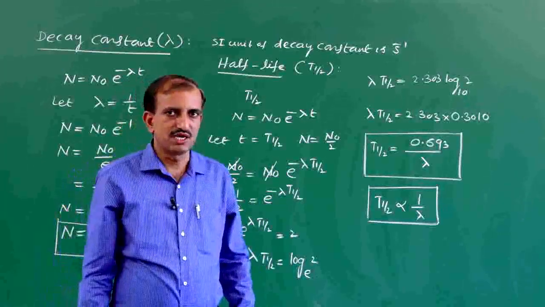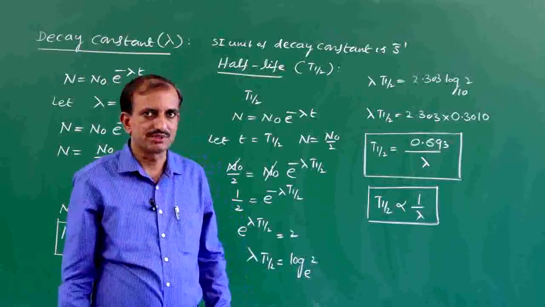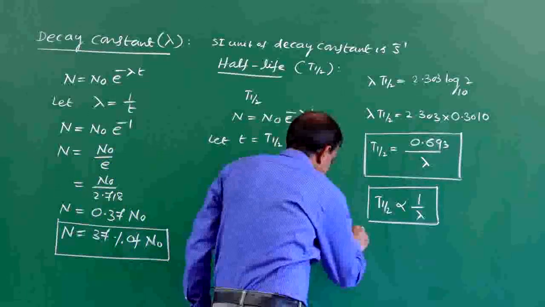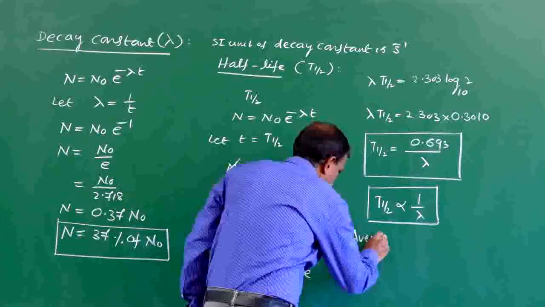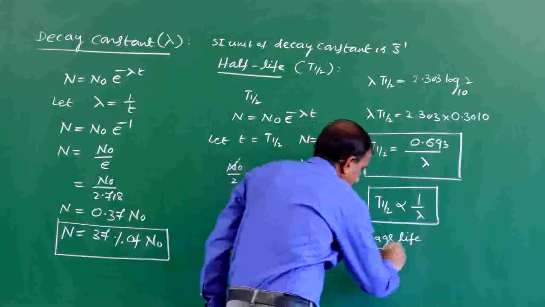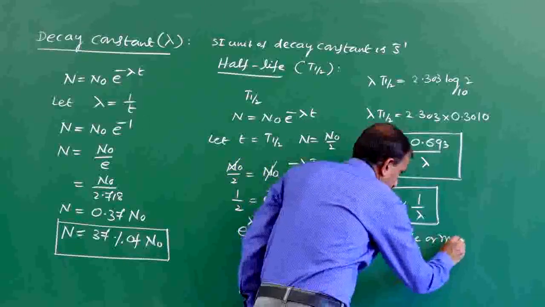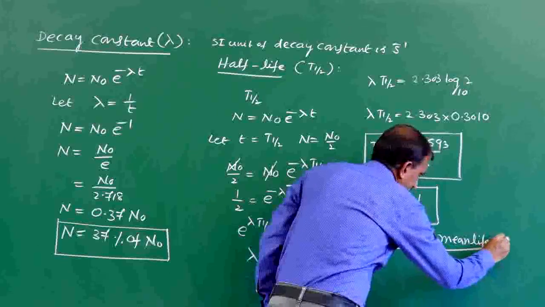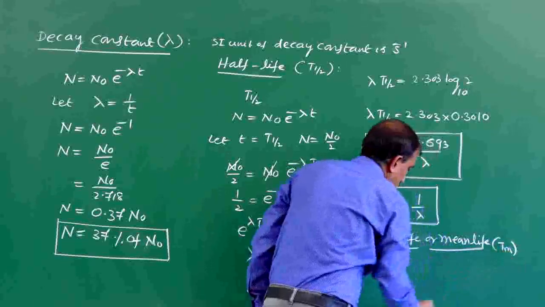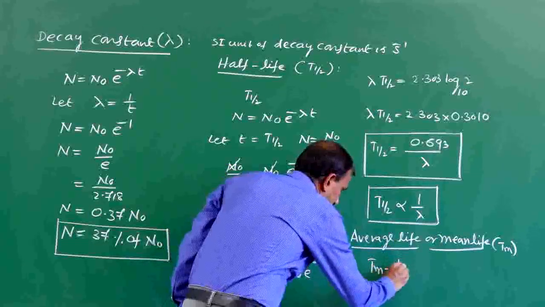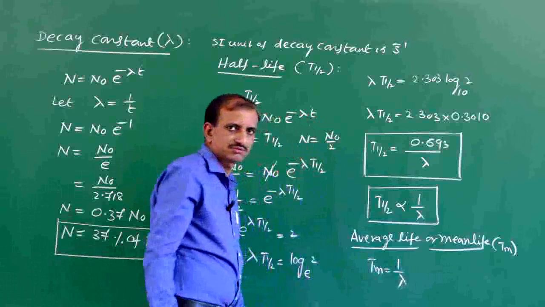Then what is mean life or average life of a radioactive element? The average life or mean life of a radioactive element is the reciprocal of decay constant.